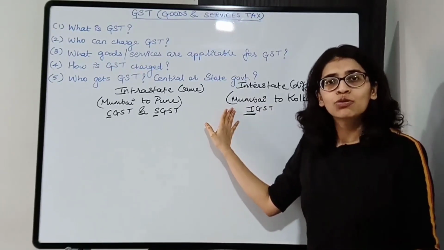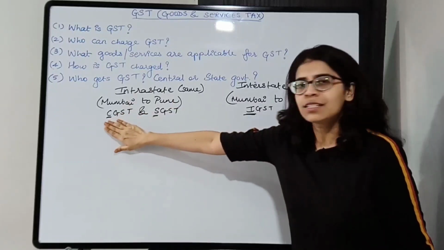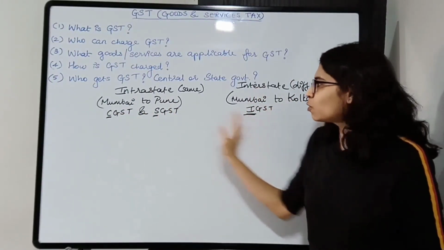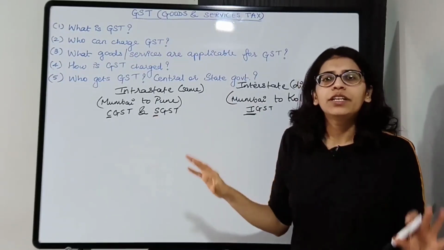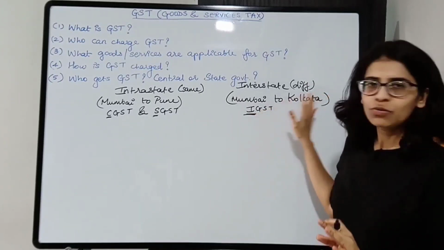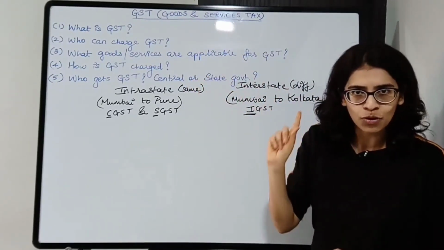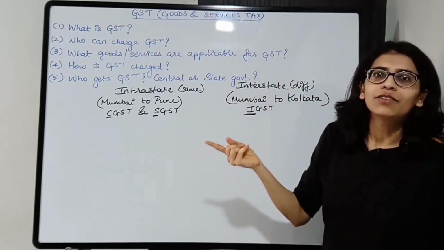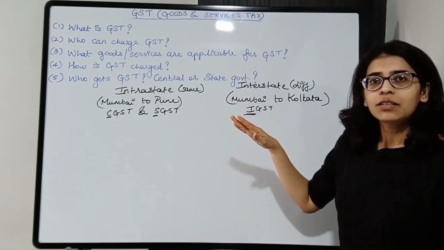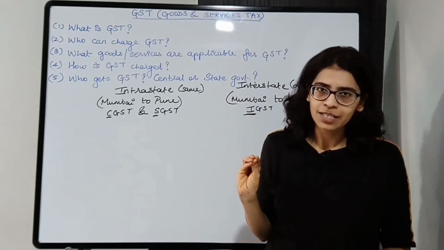This you are not supposed to know, you are just supposed to know what type of GST will be applied. For intrastate it is CGST and SGST, and for interstate IGST. Okay, this is what you are supposed to know. We are not going to learn in detail in this chapter, but this is just to give you an idea that IGST goes to the central government. Then the central government distributes the GST. So it will take a certain amount of GST and the rest goes to the place where the product is consumed.